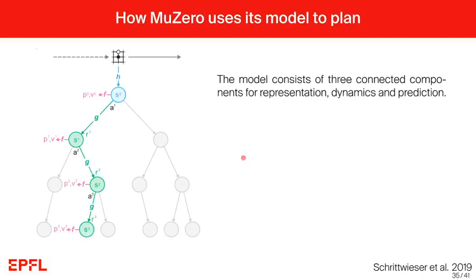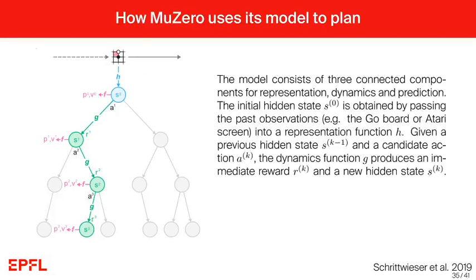The model of MuZero consists of three connected components for representation, dynamics, and prediction. The initial hidden state S0 here is obtained by passing the past observation or the current observation here, for example the Go board or an Atari screen, into a representation function h.